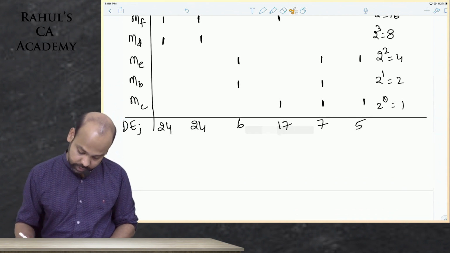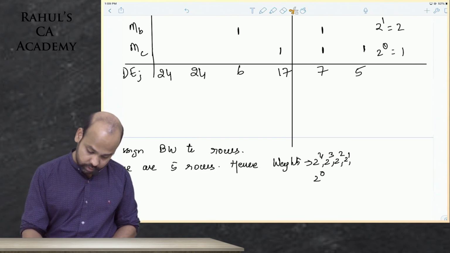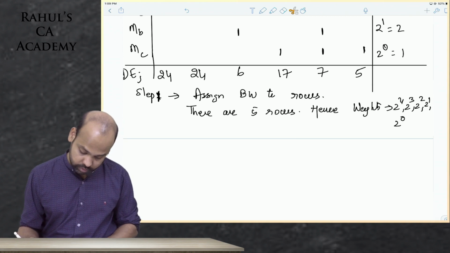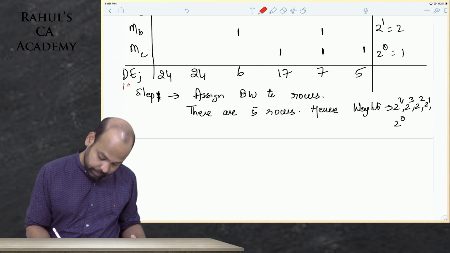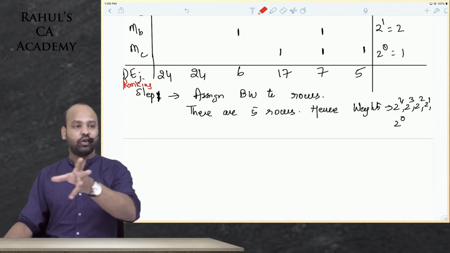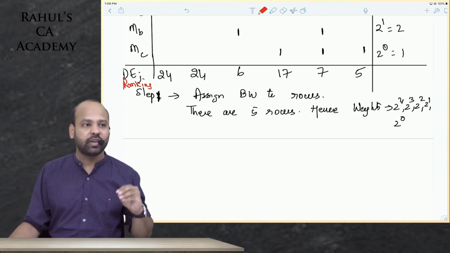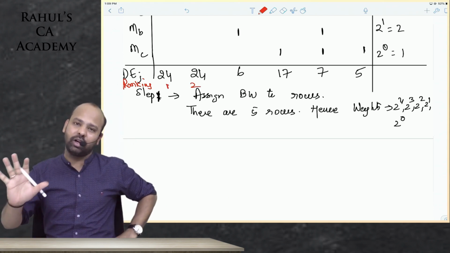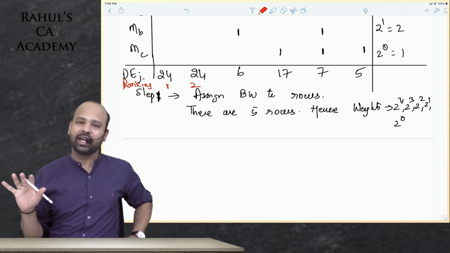I'll just push this a little below. Here I'll write the ranking. There is a tie in ranking, 24 and 24. You can write them in the order. Please do not shift ranks. Write rank 1, rank 2. No problem. You do not have to interchange them. They're already together as such. Just go in the order.